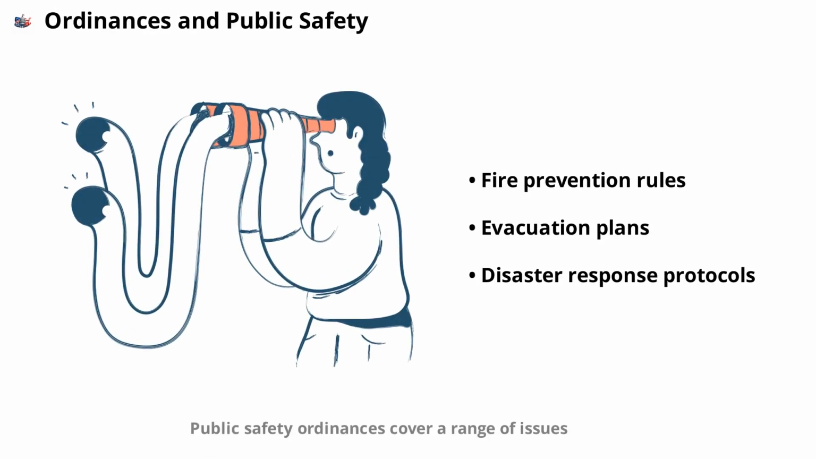Public safety ordinances cover a range of issues, from fire prevention to emergency preparedness. These rules help cities respond effectively to crises and protect residents from harm. Fire codes, evacuation plans, and disaster response protocols are all examples of public safety ordinances.